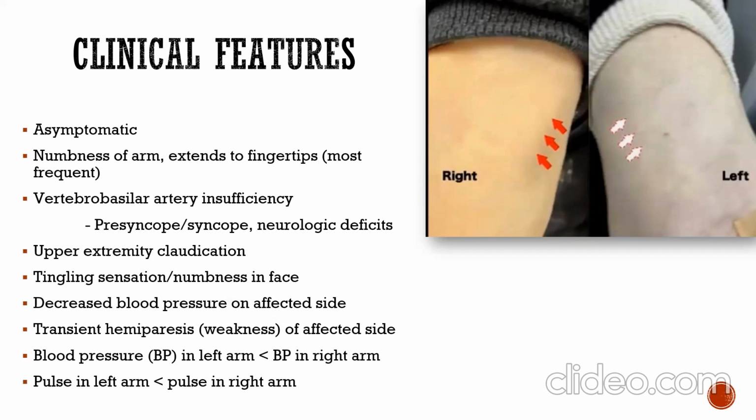the affected side, transient hemiparesis, weakness of the affected side, blood pressure in the left arm less than blood pressure in the right arm, pulse in the left arm less than pulse in the right arm. And we see cyanosis of the left arm in a patient with left subclavian steal syndrome compared to the right arm.